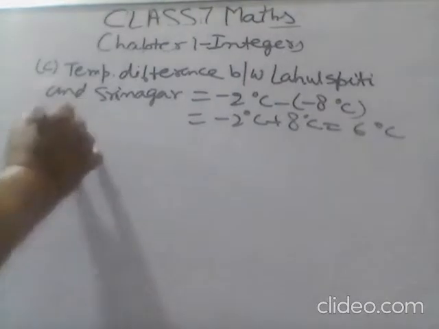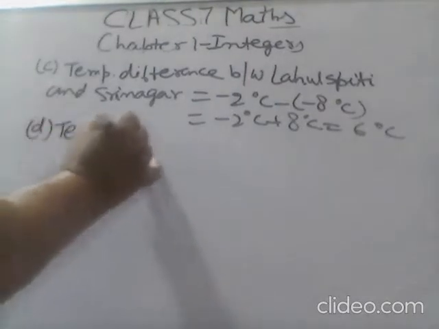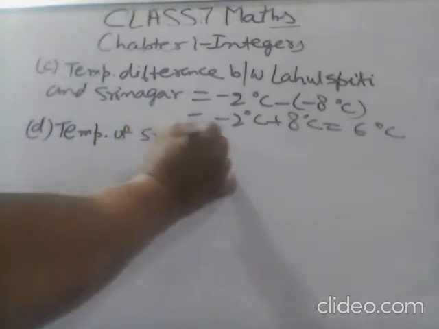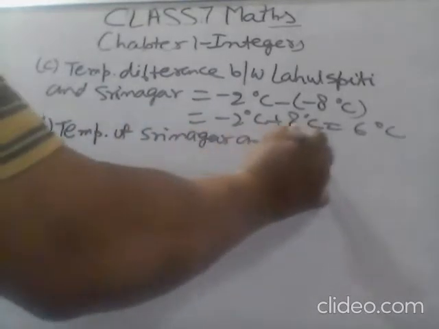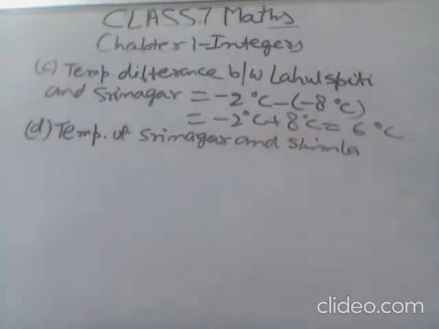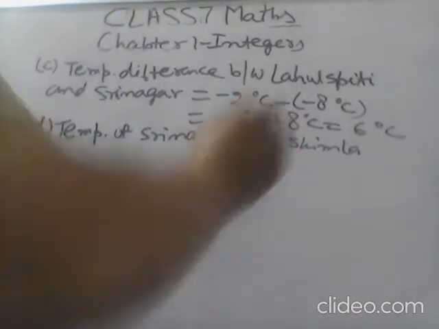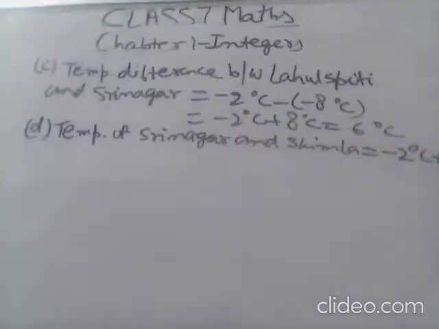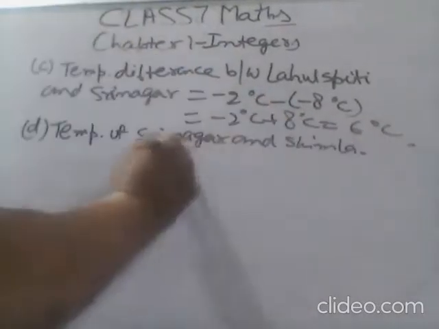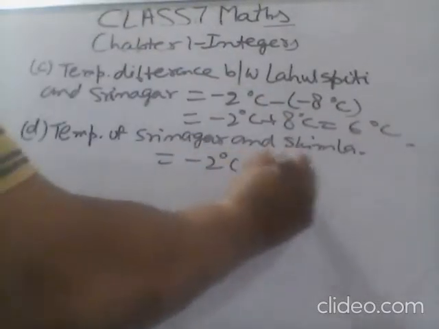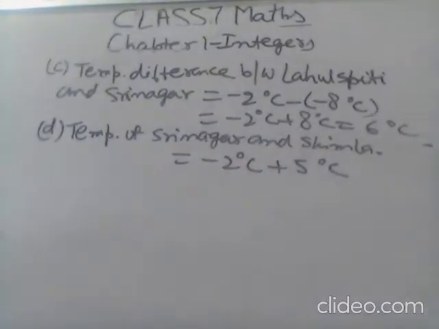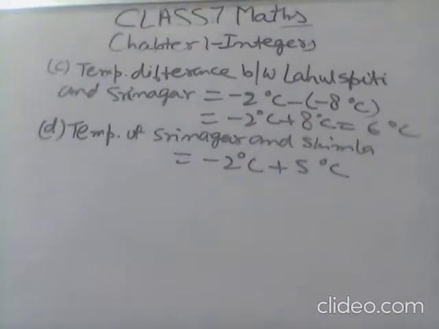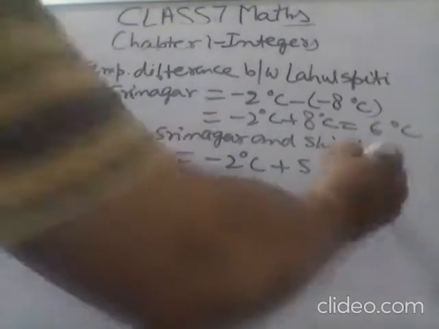Temperature of Srinagar and Shimla: -2 degrees Celsius plus 5 degrees Celsius, and that is 3 degrees Celsius.